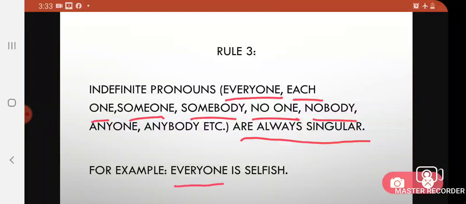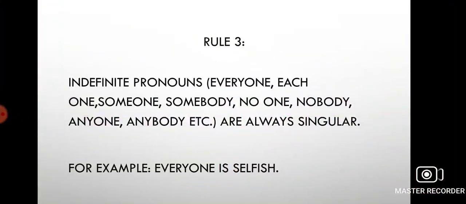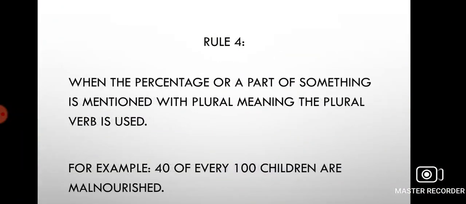That means with these pronouns we always use a singular verb. Remember, if you use a plural verb, the sentence is incorrect. We always use a singular verb. Next, rule 4.